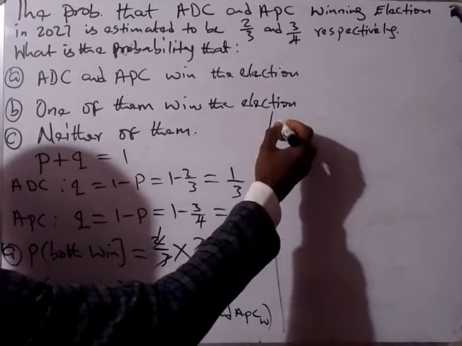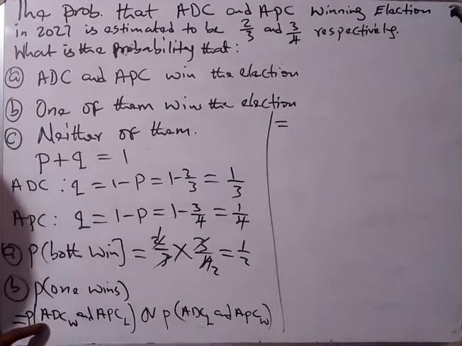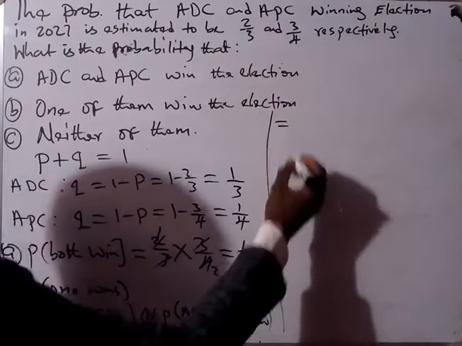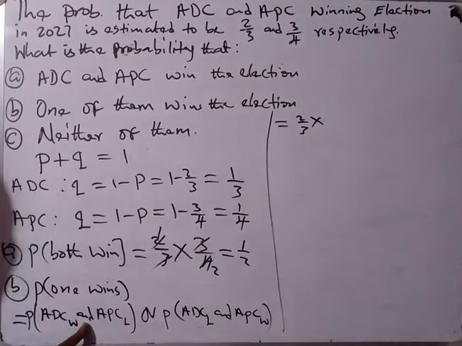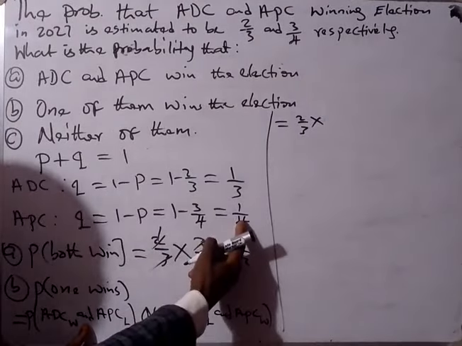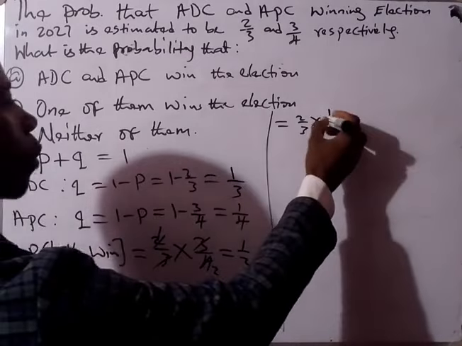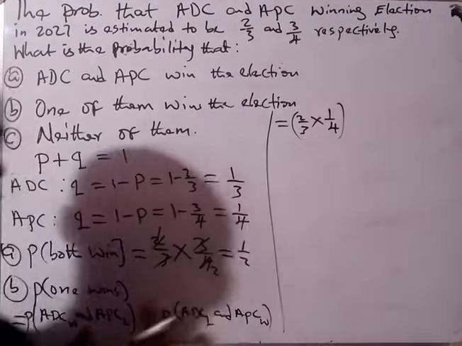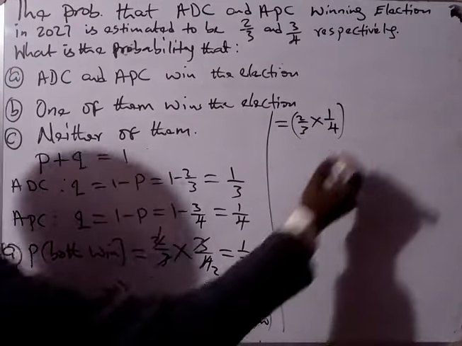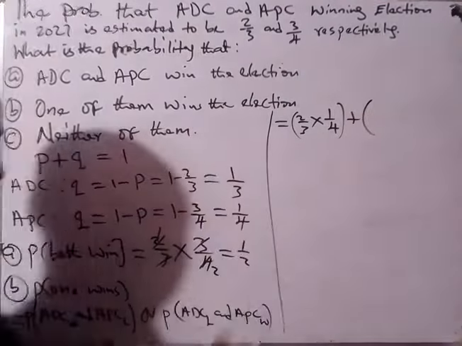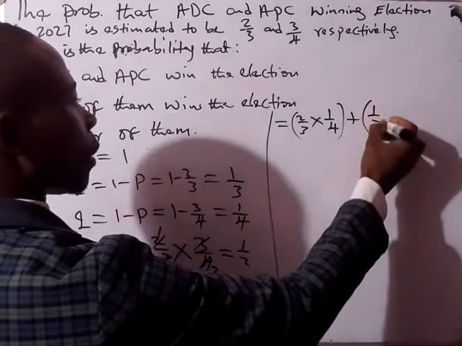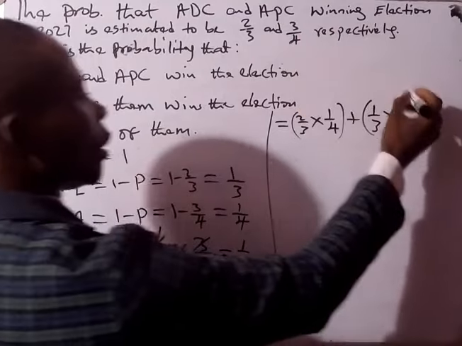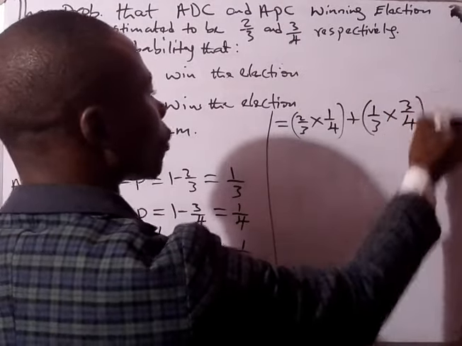So by implication, this will be equal to ADC win, which is 2 over 3, and in probability 'and' means multiplication, APC lose is 1 over 4, so this will be 1 over 4 in brackets, or, which in mathematics stands for addition, so it will be plus, open bracket. We have ADC lose is 1 over 3, so this will be 1 over 3 multiplied by APC win is 3 over 4, close the bracket.